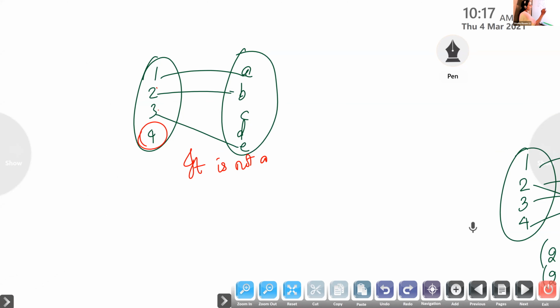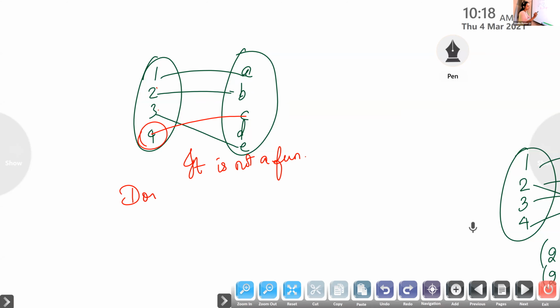If it is a function, every element in the domain should have a unique image. If you take an element in the domain, it should have a unique image. Suppose I take 4. Suppose 4 is mapped onto C. Is it a function now? If we mark 4 to C, will it be a function? Yes. So in this case, it is a function.